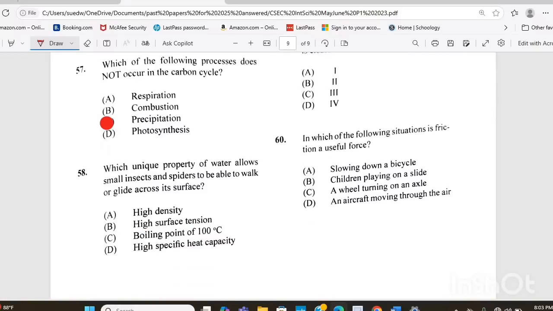Which unique property of water allows small insects and spiders to be able to walk or glide across its surface? Is it A, high density, B, high surface tension, C, boiling point of 100 degrees Celsius, or D, high specific heat capacity? The answer there is high surface tension.